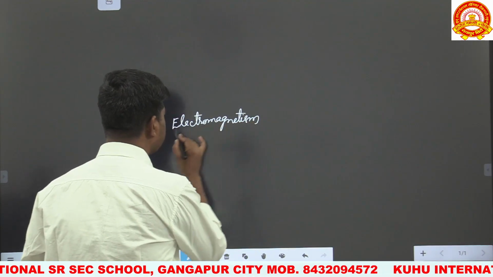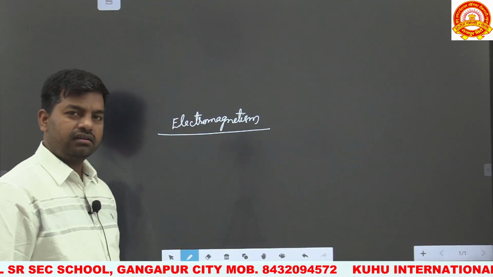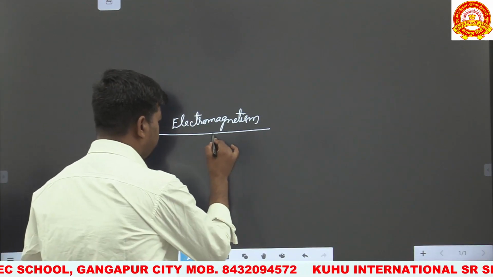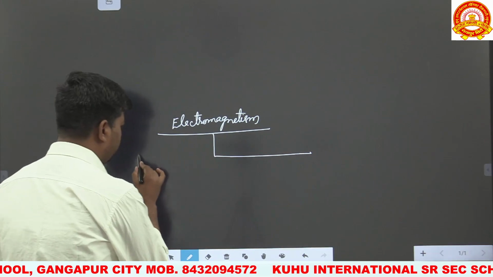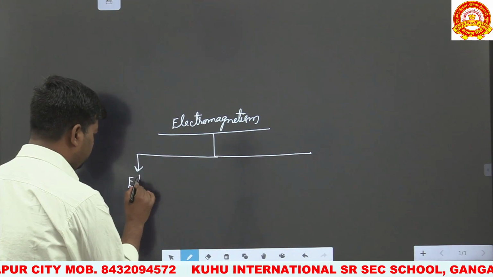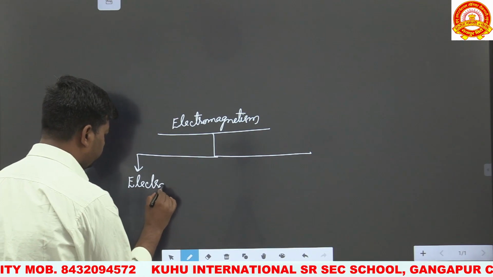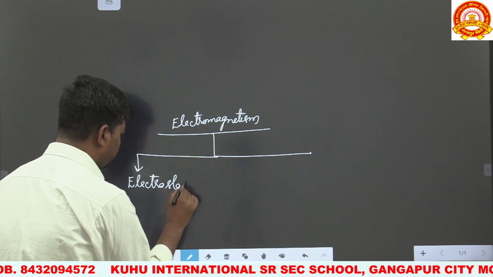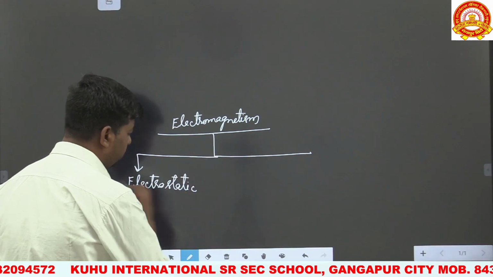Electromagnetism can be divided into three basic parts. First is electrostatic, which is also called the electric field and charge chapter.